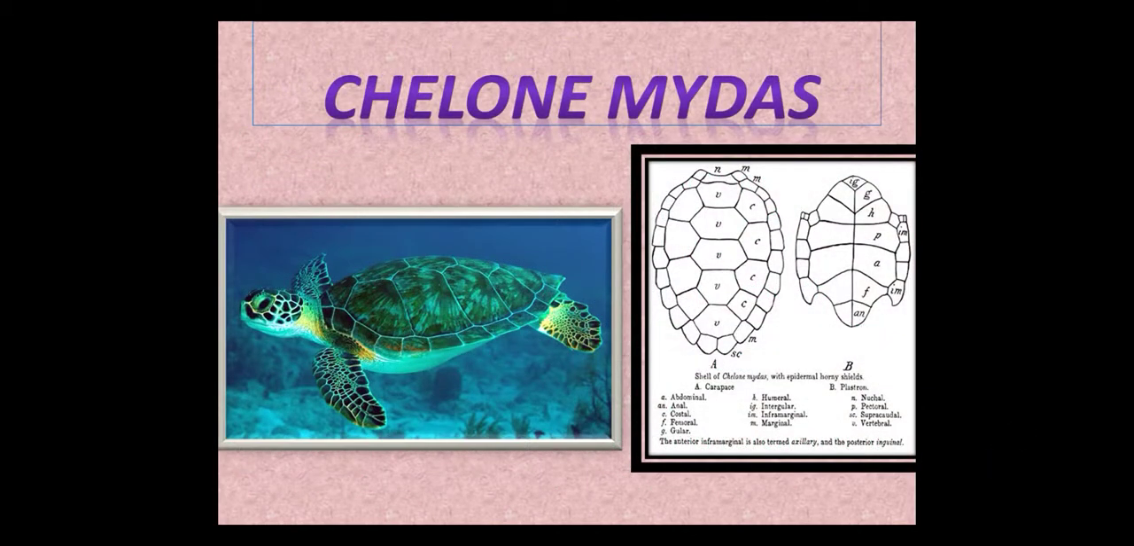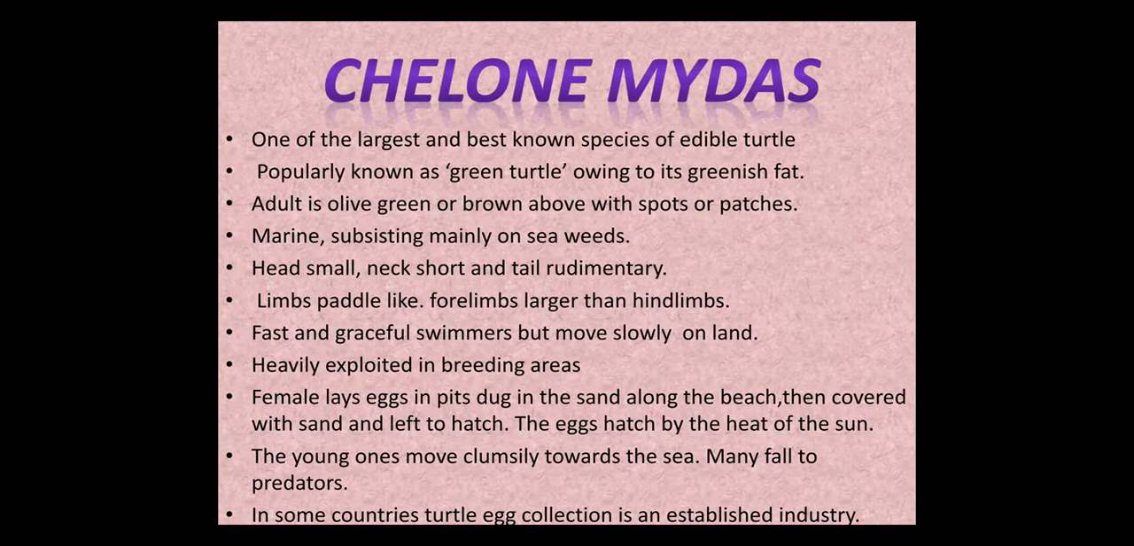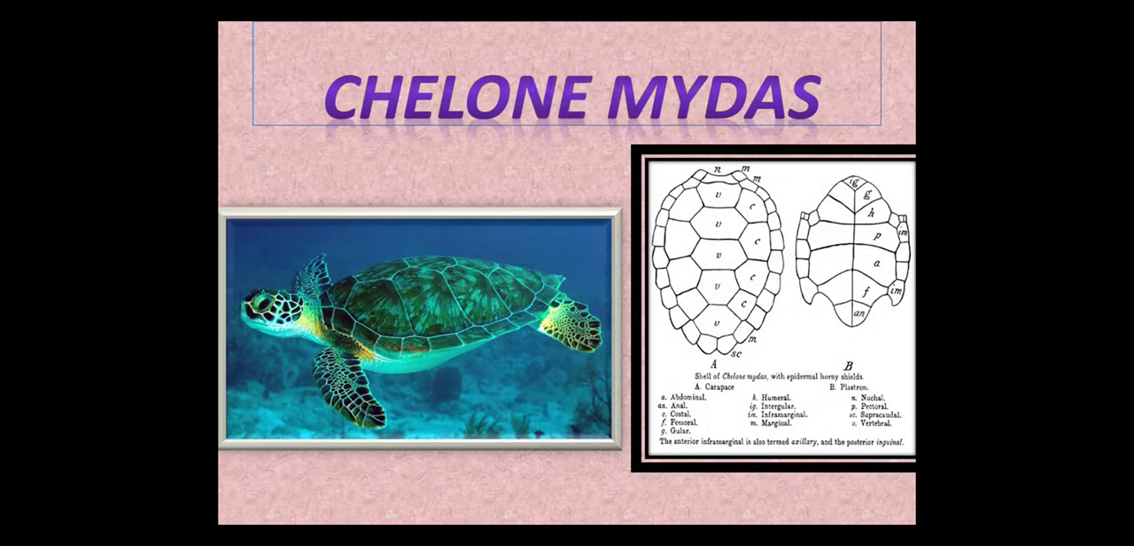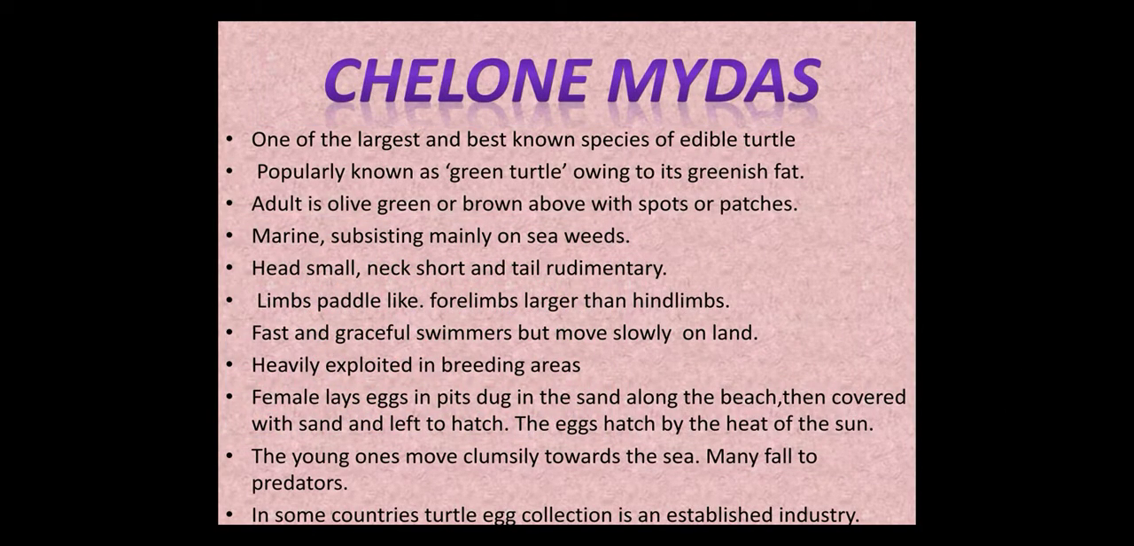The scientific name of Chelone is Chelone mydas. Here we can see Chelone mydas moving in water with its limbs. Chelone is one of the largest and best known species of edible turtles. They are popularly known as green turtle owing to its greenish fat. Adult is olive green or brown above with spots or patches. They are marine, subsisting mainly on seaweeds.